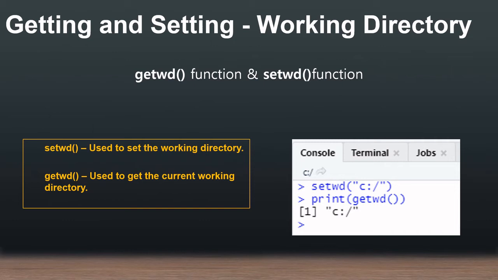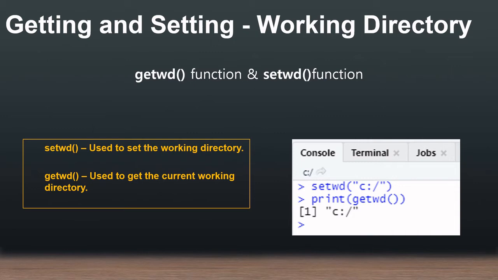Before I start handling the file, a very important thing is the location of the file: in which location your program is going to create the file, or retrieve the file.